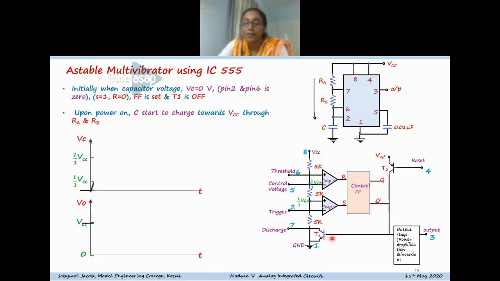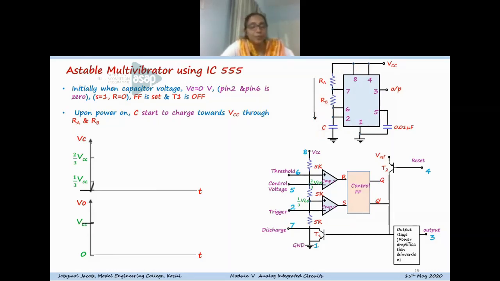So transistor T1 becomes off. The transistor remains in the off condition. So when transistor T1 is off, you can see the capacitor C is connected to this point, and there is no discharging path when the internal transistor is off. So the capacitor can charge through this path. The charging path is shown here. So the capacitor is charging through RA and RB.